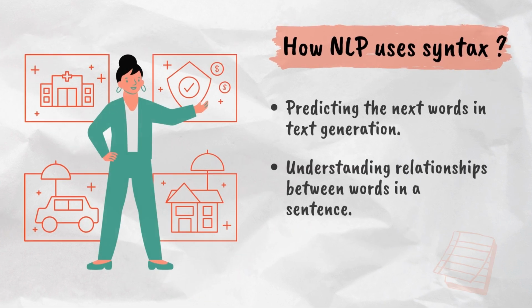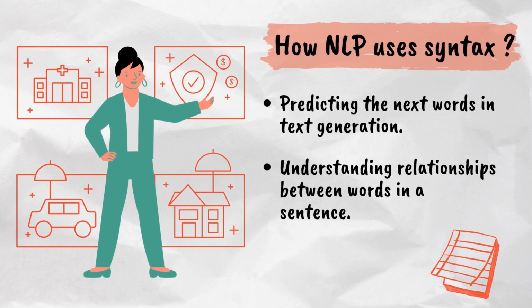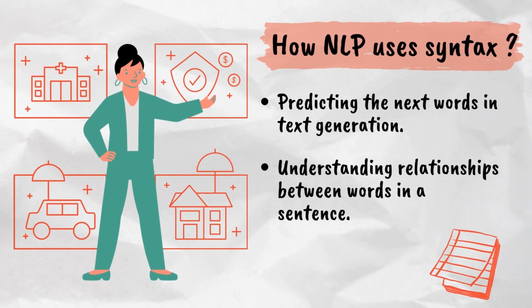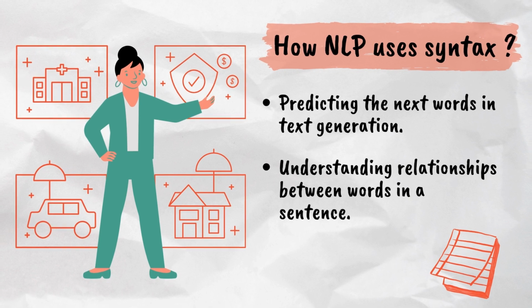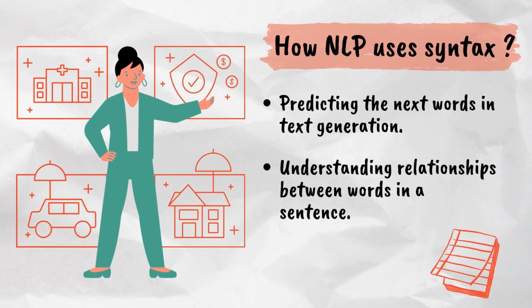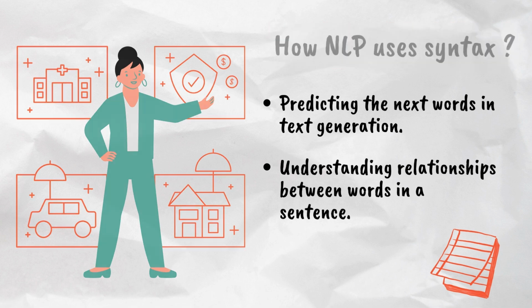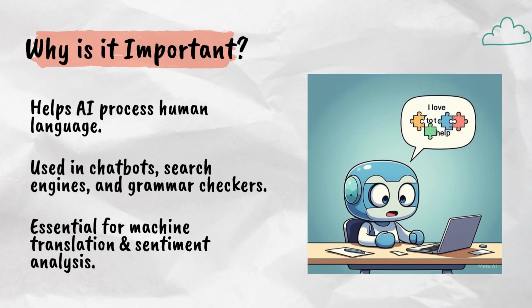How does NLP use syntax? AI applies syntax in many ways, including predicting the next word like in text generation and autocorrect, and understanding relationships between words, crucial for chatbots and search engines. Every time you use Google search, NLP processes your sentence structure to find the best results. Why is syntactic parsing important? Syntactic parsing is like the GPS for AI, it helps navigate the structure of language.